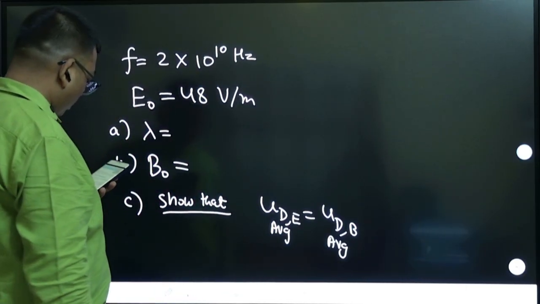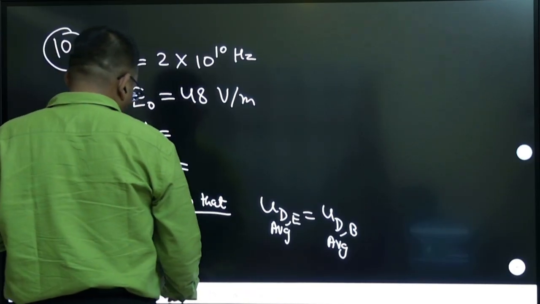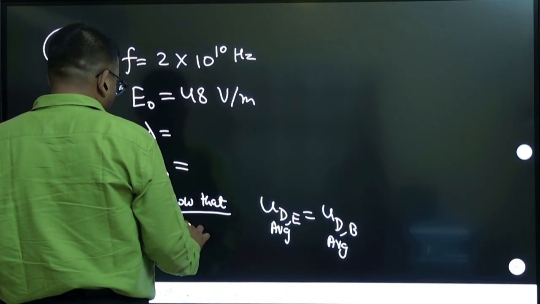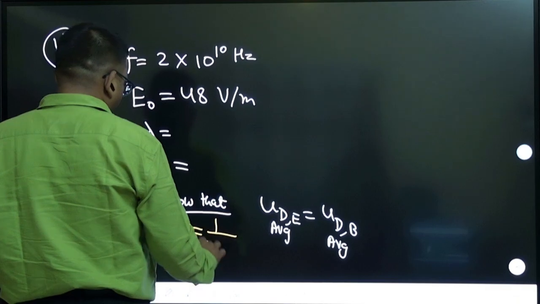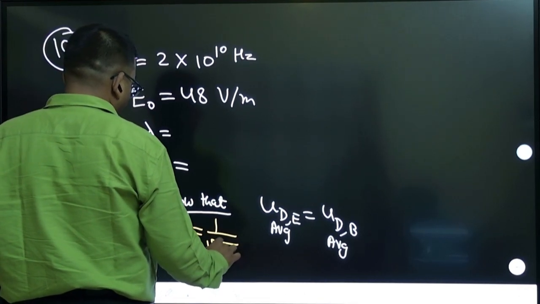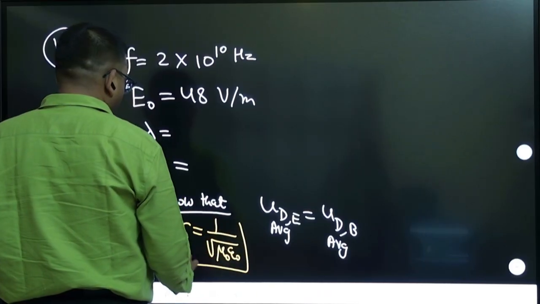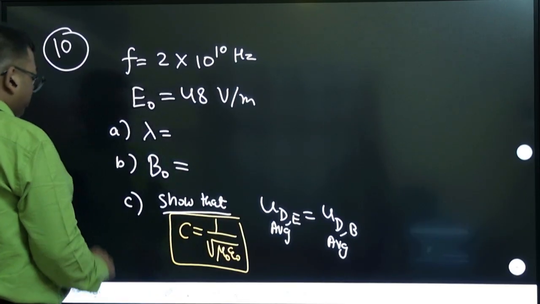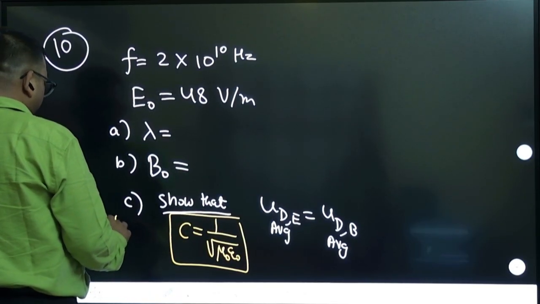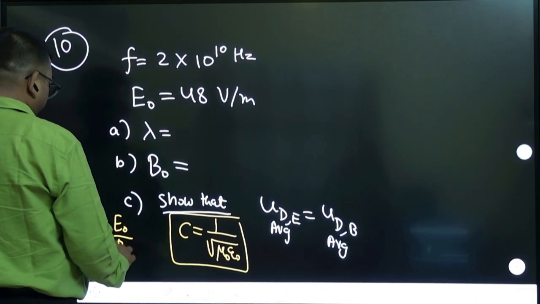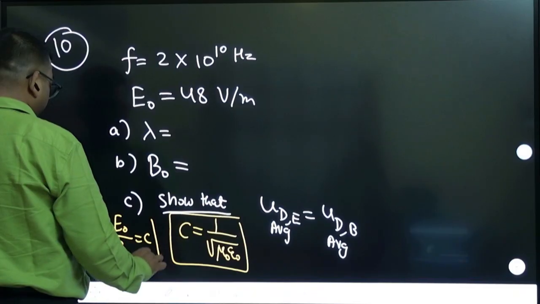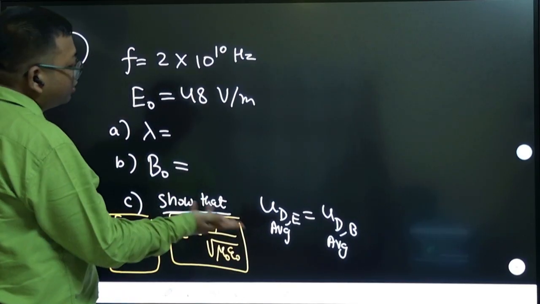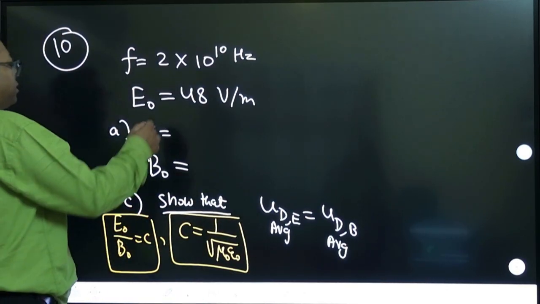Okay, and in order to show this, you have to definitely use the relationship that the speed of light is 1 by root mu naught epsilon naught. This idea you definitely use. And also you use the relation that the E by B ratio, or E naught by B naught ratio, is equal to C. These two relations you use, and you can definitely prove this. First let us do this calculation.